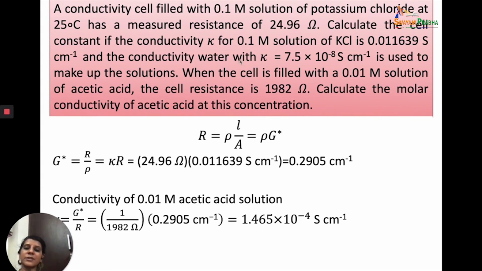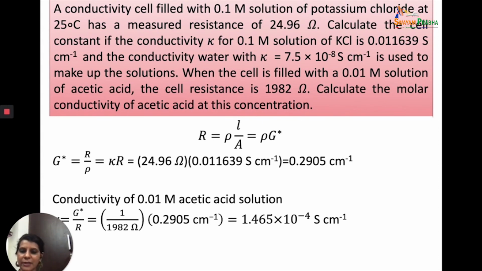And the conductivity water that is used for making the solution has a kappa of 7.5 into 10 to the power minus 8 Siemens centimeter inverse. When the cell is filled with 0.01 molar solution of acetic acid, the cell resistance is 1982 ohms. Calculate the molar conductivity of acetic acid at this concentration.